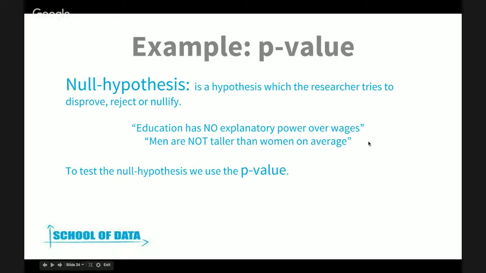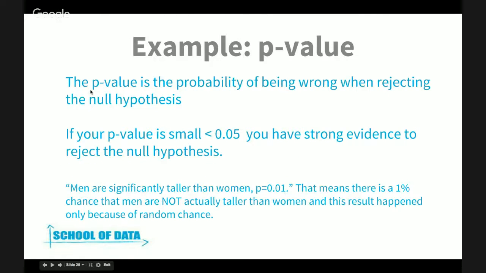And we have the assumption that on average, men tend to be taller than women. So our null hypothesis in this case would be that men are not taller than women on average. And to test this null hypothesis, what we use is the p-value. Basically, the p-value is the probability of being wrong when rejecting the null hypothesis. And you reject this null hypothesis when you have strong evidence, when the p-value is really, really small.